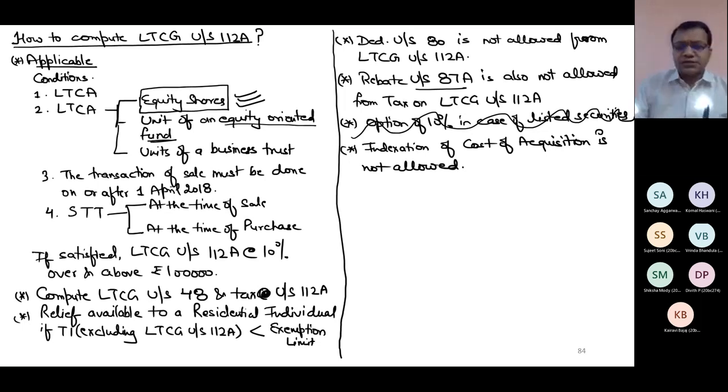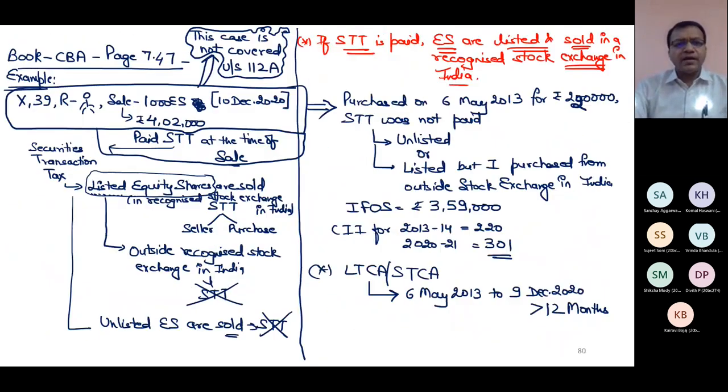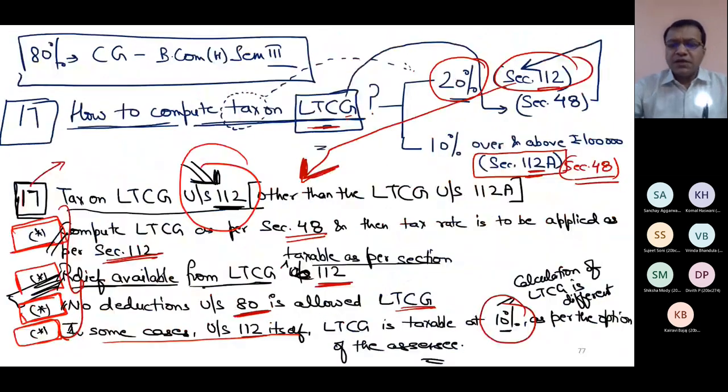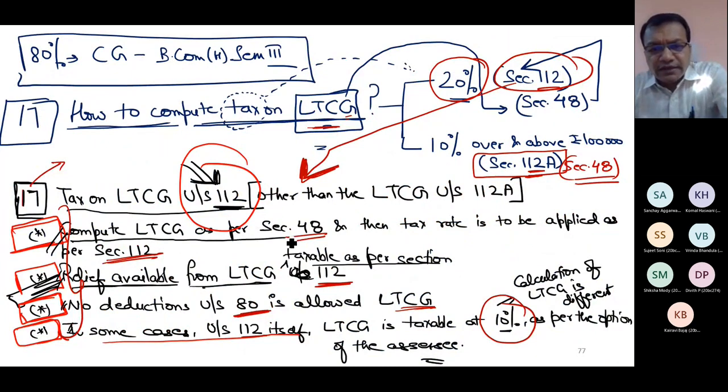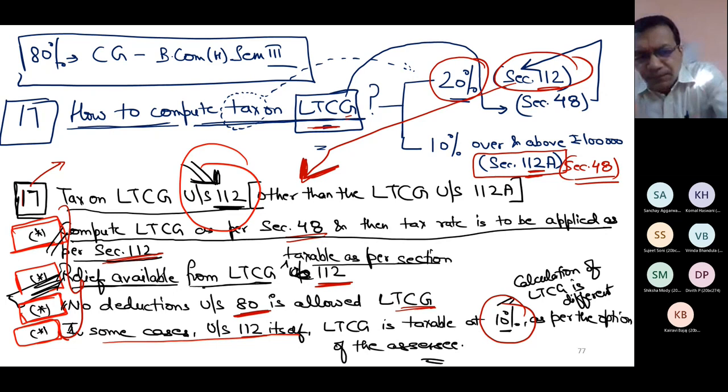Now compare it with section 112. Let me move back. In 112, this first point is same, that you compute LTCG as per section 48 and then tax rate is to be applied as per section 112 at that time. Now it is 112A. So my first point is same. Second point is also same.